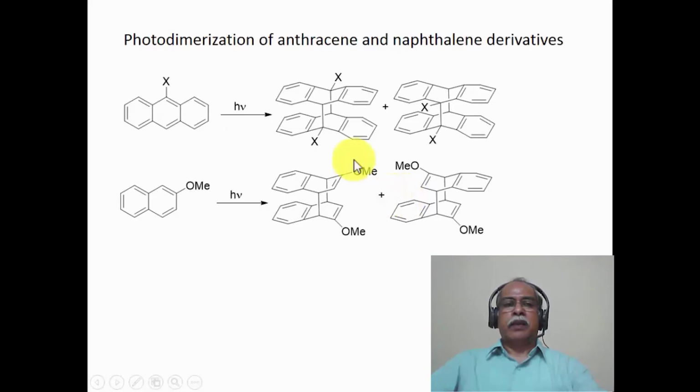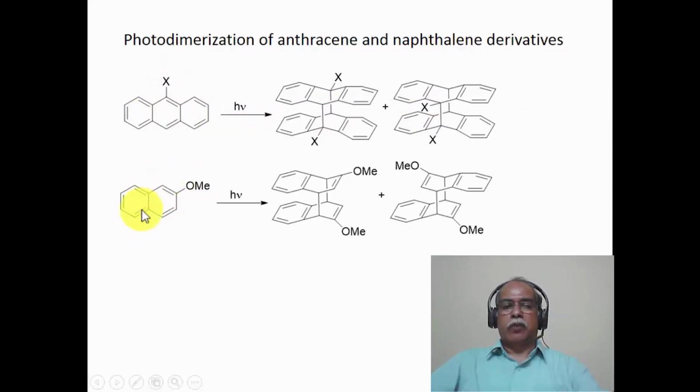Now, photodimerization of anthracene is something we have dealt with in the pericyclic reactions. Photodimerization of anthracene essentially involves the 9-10 position of anthracene, resulting in the formation of photodimers. This is a head-to-tail dimer and this is a head-to-head dimer. Depending upon the orientation of the two anthracene units, one can form either the head-to-head or the head-to-tail dimer. In fact, both compounds are formed as a mixture in most photochemical cycloadditions of anthracene.